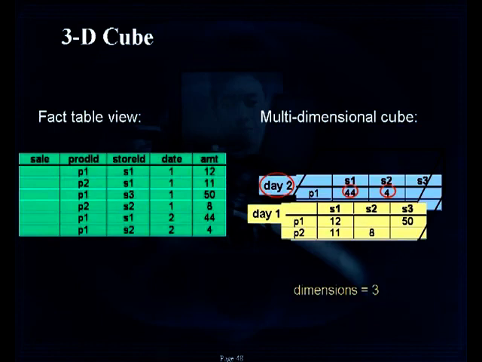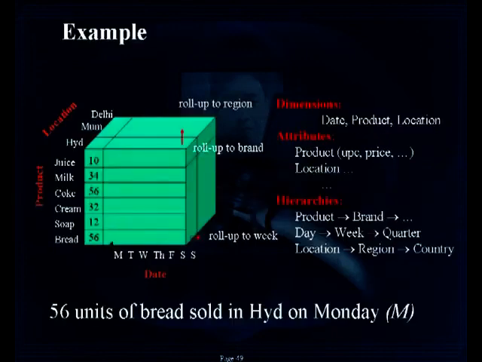If we generalize this philosophy across the hierarchies of various dimensions, we will get different kinds of computation. All these computations are represented in the form of a physical structure called a 3-dimensional cube. For example, there are 56 units of bread sold in a particular city on one day. Day-wise sales are shown here. Similarly, the store names and the product names are also shown on the slide. Roll up to a brand name is shown here. Roll up to region is shown here.